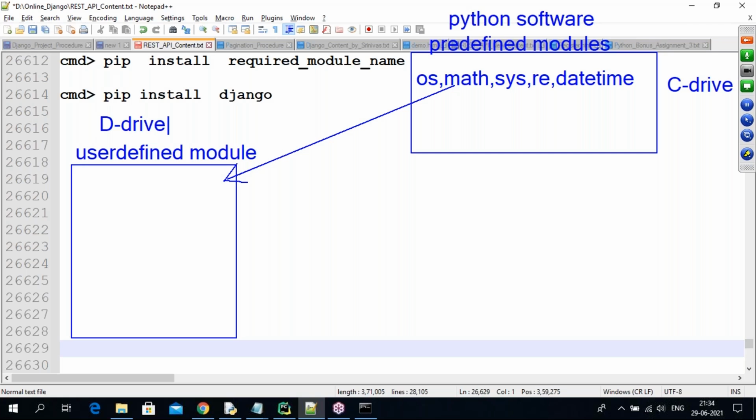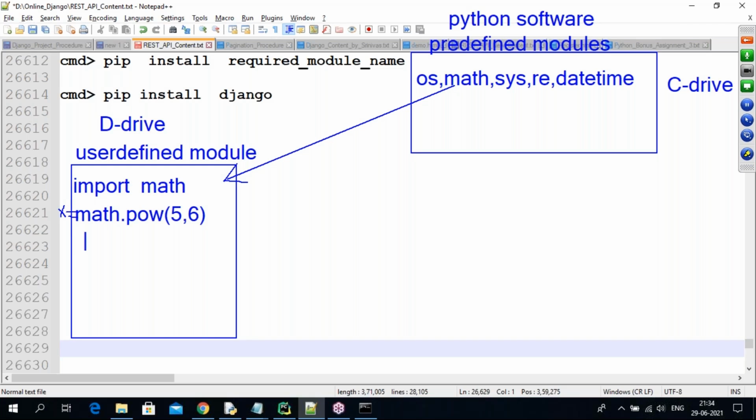By using the import keyword, I import the math module from the Python software location in the C drive to my location in the D drive. Now I can use it in this program. Here I use math dot pow of some numbers, for example 5, 6. The power value you get is stored into a variable that you can print, for example x equal to.